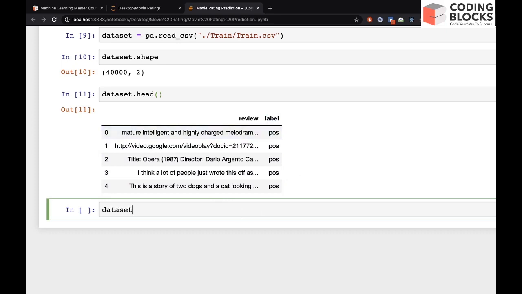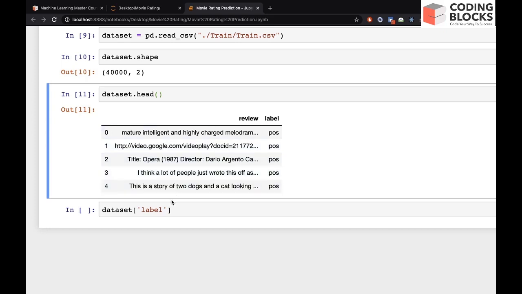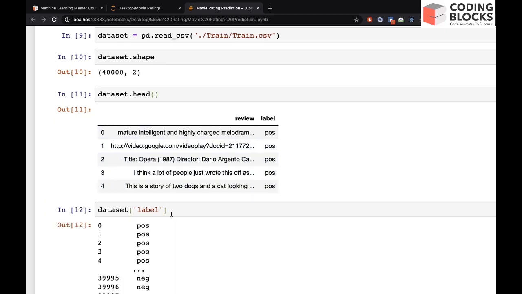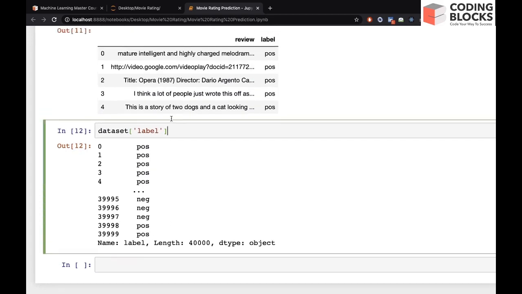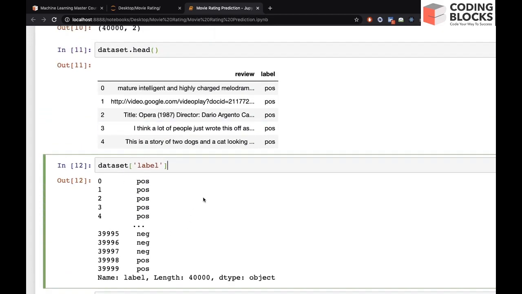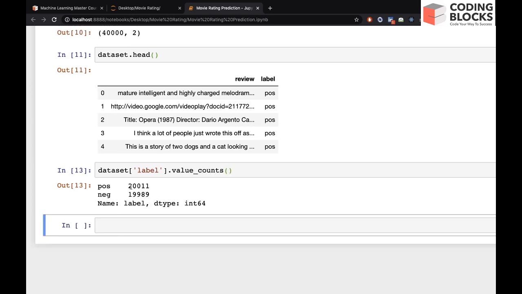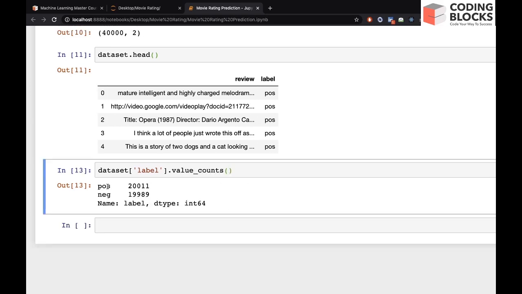So you can use this function. To get all the labels, you just write dataset label, and you get all the labels for 40,000 reviews. There's a function in pandas called value counts, and this function gives how many positive reviews there are.